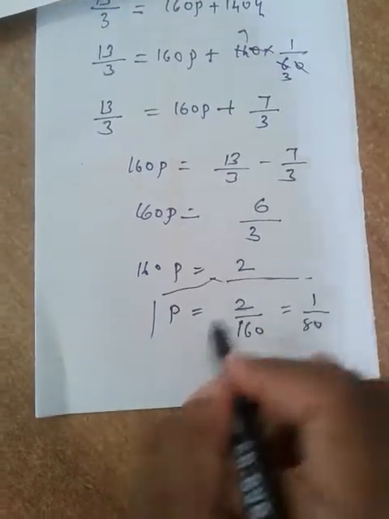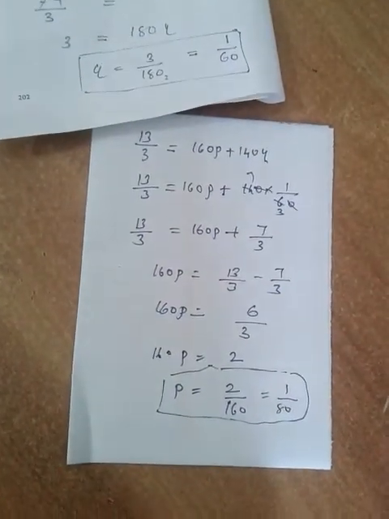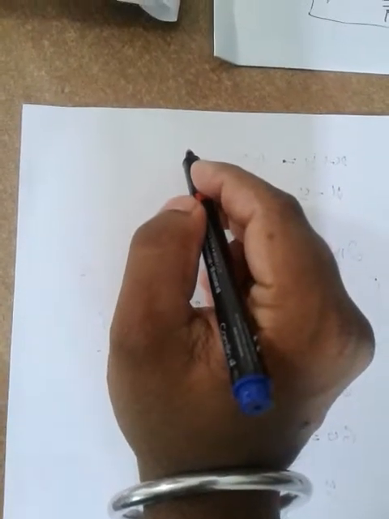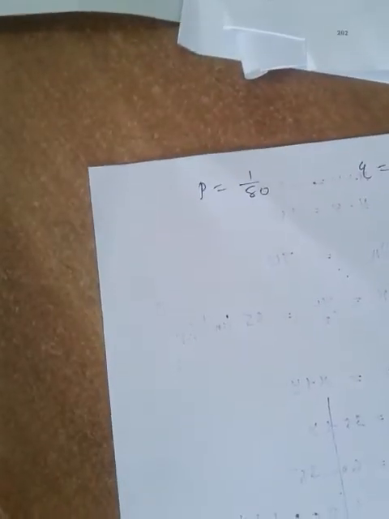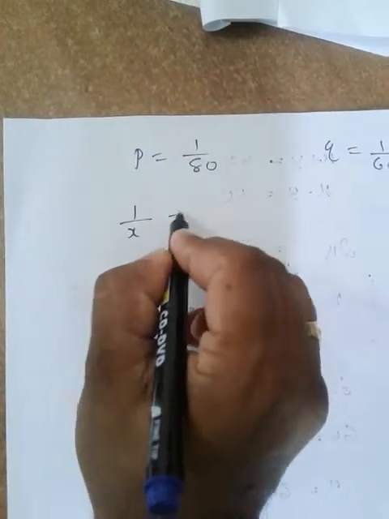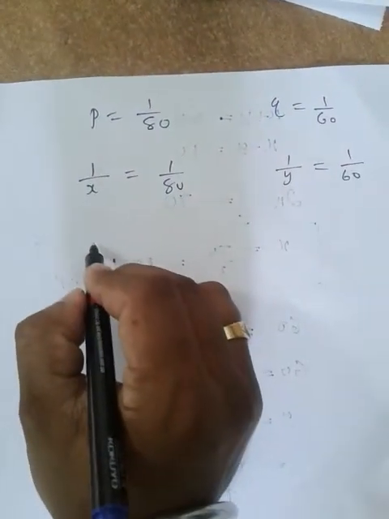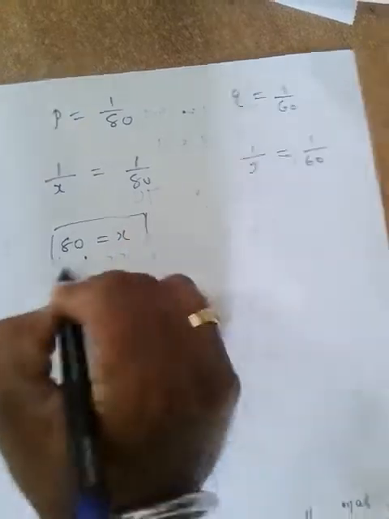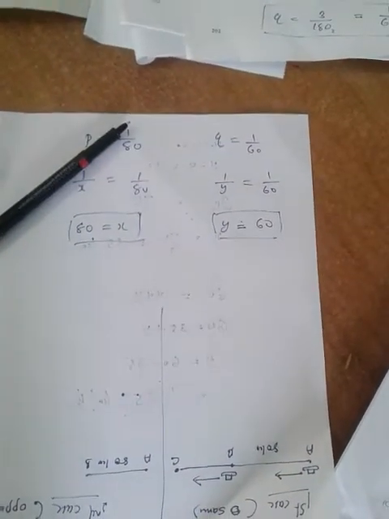We have to find out x and y actually. Now we got the values of p and q. Then by resubstitution we will get the values of x and y. We got the value of p as 1 by 80 and q as 1 by 60. What was p actually? Okay, p was 1 by x. So 1 by x is equal to 1 by 80. q was 1 by y, so 1 by y is equal to 1 by 60. When you cross multiply, you will get x is equal to 80, and y is equal to 60. That means the speed of the train is 80 km per hour and the speed of the car is 60 km per hour.